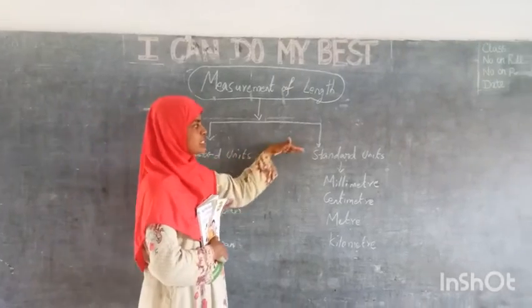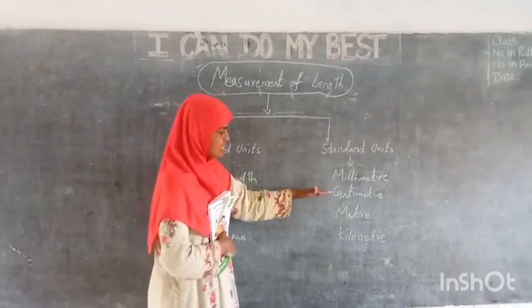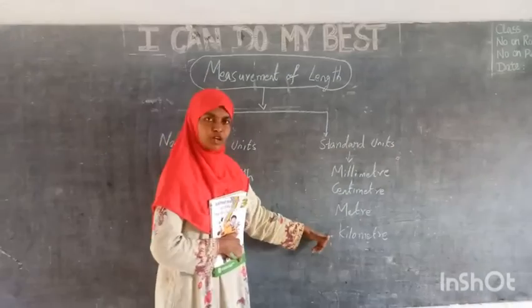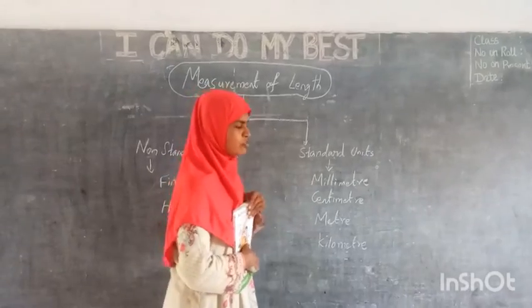We have gone for a standardized unit. Standardized unit means millimeter, centimeter, meter, kilometer. All these are standardized units. Millimeter, if you see, it's small.